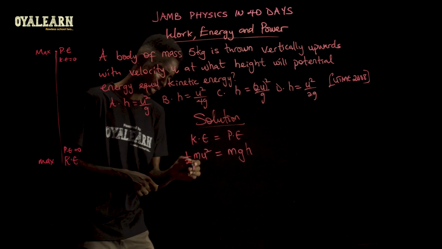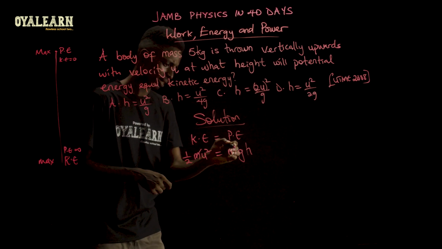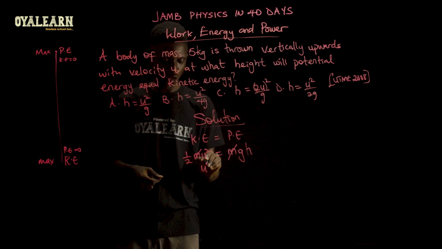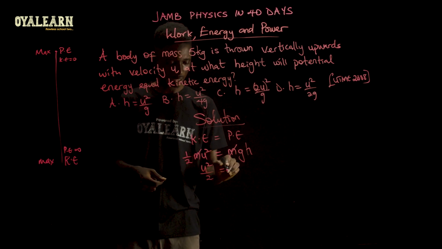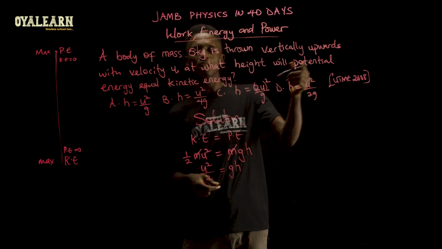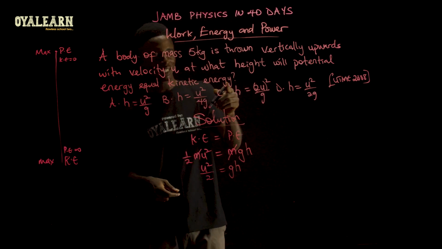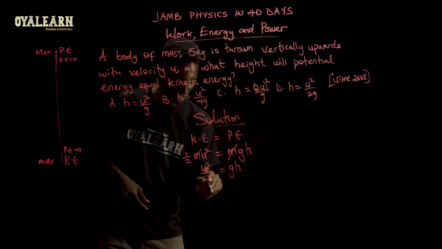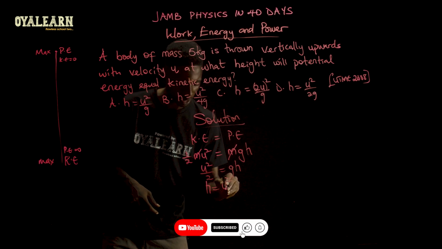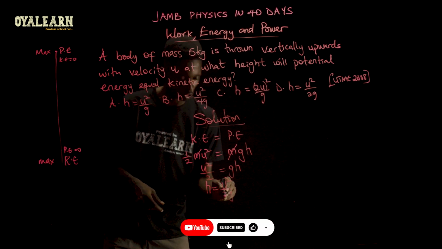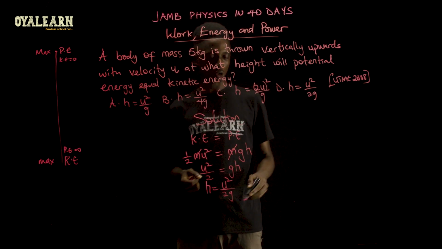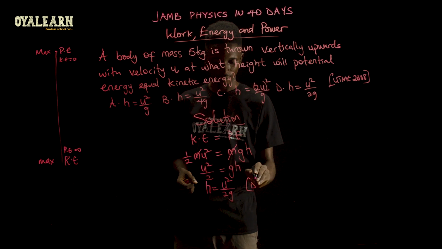So at this point, see that m cancels m, right? So what we have here is u squared over 2 equals gh. And the question is asking, at what height will potential energy equal kinetic energy? So when we divide both sides by g, h therefore becomes u squared over 2g. This will be the height where both of them are equal. So the correct option is D.